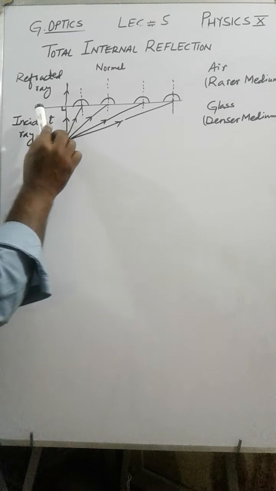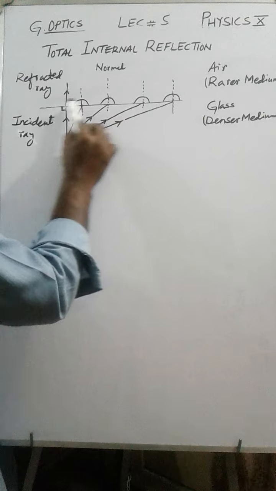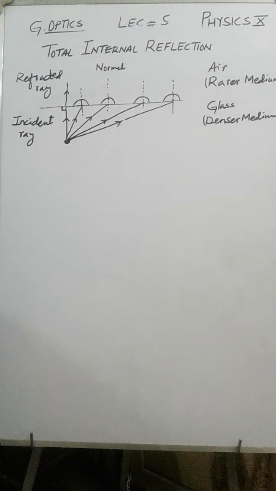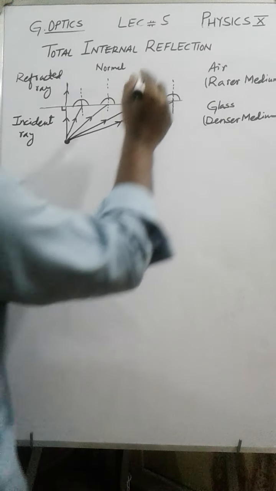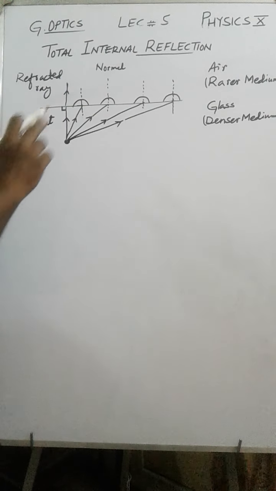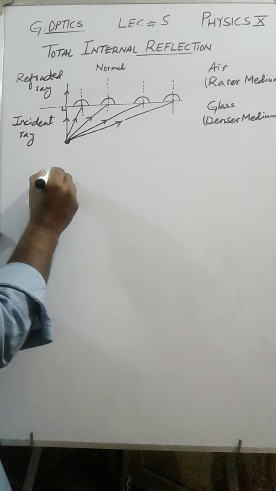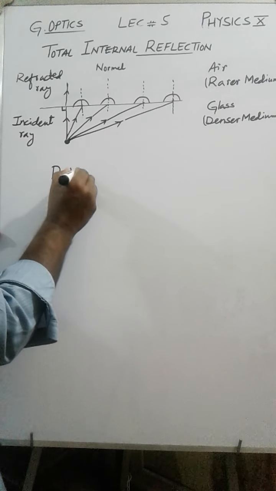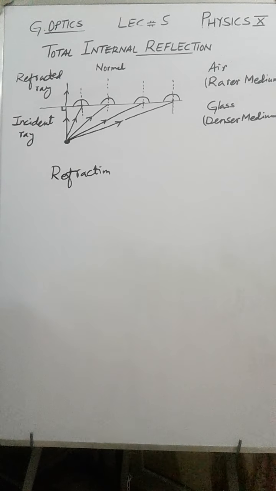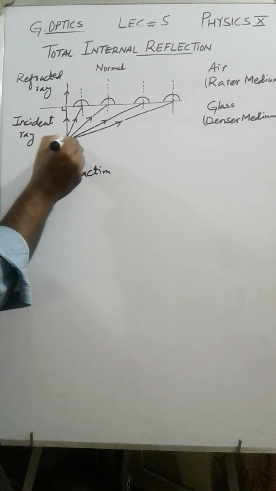Alright. So I think this line is clear to you. This is representing the boundary. Downward I have taken glass. Upward is air. Now I have written the word reflection. Reflection means bounce back. But what I am going to do over here, I am going to discuss refraction. R-E-F-R-A-C-T-I-O-N.